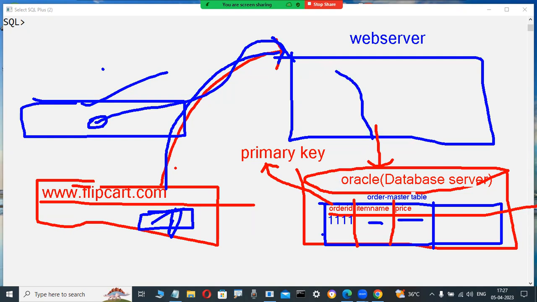In this database server, same order number or different order number? Different order number. The same order number, how can I? Now here, yes, a different order number is automatically generated. But same item name, the price may have variations. Coupon code, something is there or not. Some persons are having a transaction. So many things are there.